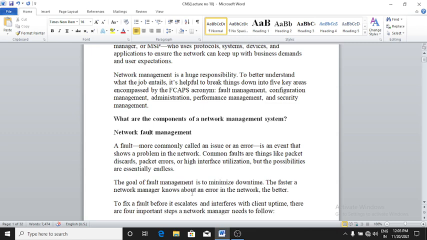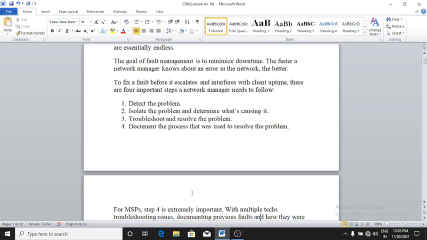To fix a fault before it escalates and interferes with client uptime, there are four important steps a network manager needs to follow. The first one is to detect the problem. The second step is to isolate the problem and determine what's causing it. Okay. Next is to troubleshoot and resolve the problem. And the fourth step is to document the process that was used to resolve the problem.